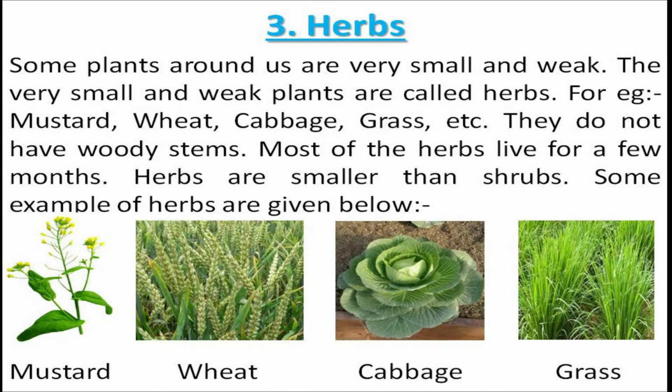Now our third topic is about herbs. Some plants around us are very small and weak. The very small and weak plants are called herbs. For example, mustard, wheat, cabbage, grass, etc. They do not have woody stems. Most herbs live for a few months. Herbs are smaller than shrubs. Some examples of herbs are given below. You can see in the picture. First one is the mustard plant, second is wheat, third is cabbage, and last is grass.